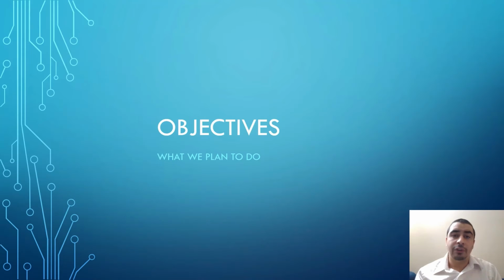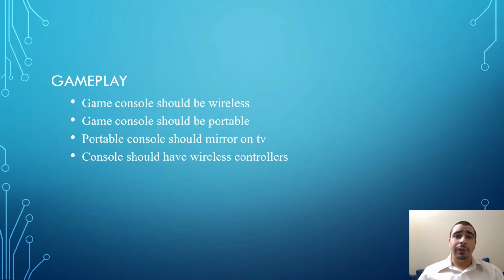In this section, we will focus on our objectives. As for the gameplay, the game console should be wireless. It should also be portable. The portable device should actually mirror the TV, which we will include with the HDMI transmitters, and the console should have wireless controllers with the option of choosing wired.